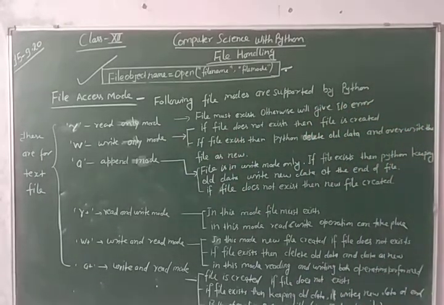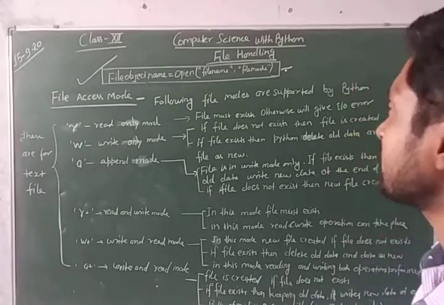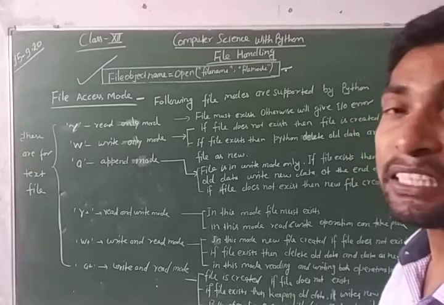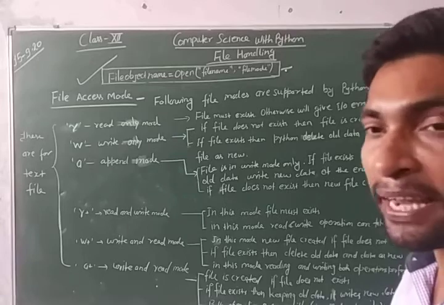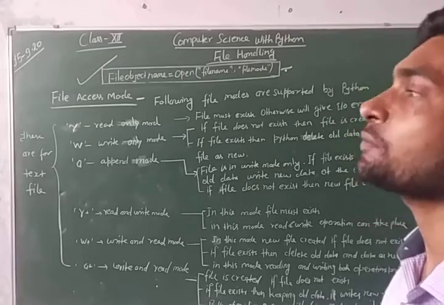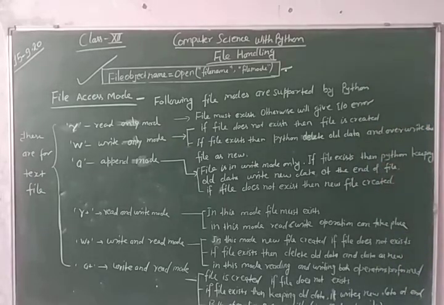In the read mode, file must exist. If file does not exist, then it will raise an error. It means if you are going to open your file in the read mode, then the file must exist on the hard disk. If there is no file, then it will give you an error message, IO error. Next, write mode.